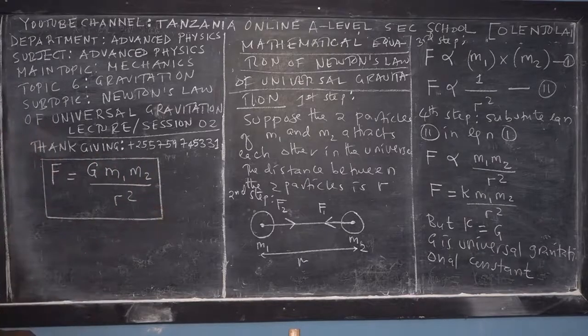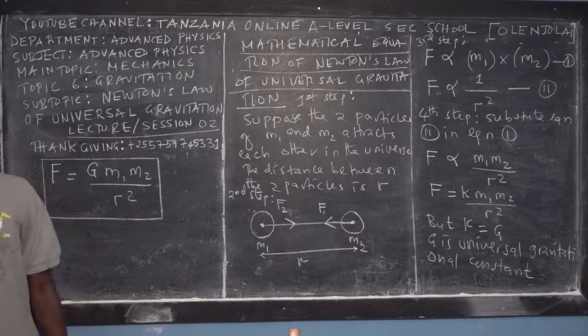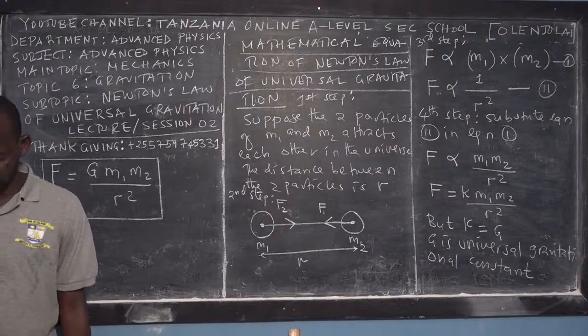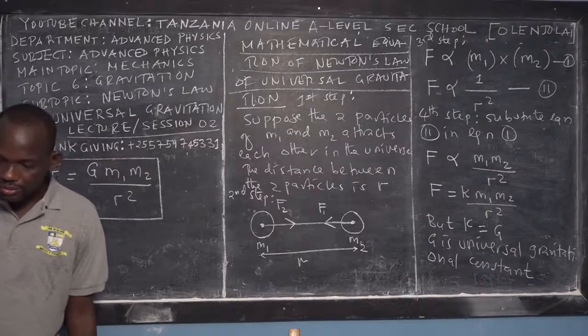Don't do this in the exam, but I put it in a square bracket to notify you that this is a very important equation.